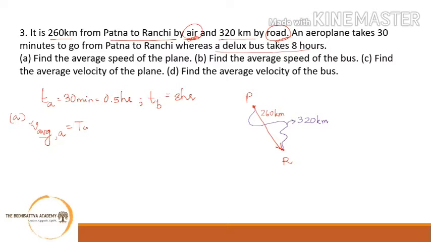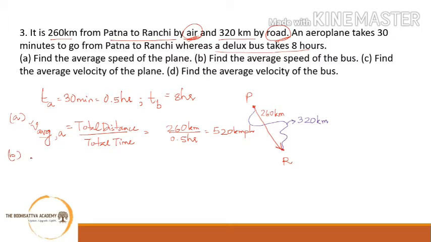So average speed of the aeroplane would be what? Now what is average speed? Average speed is the total distance upon total time taken. So this is total distance by total time. Okay. Total distance of the plane is what? It is 260 kilometers. Total time is 0.5 hours. So the average speed becomes 520 kilometers per hour.